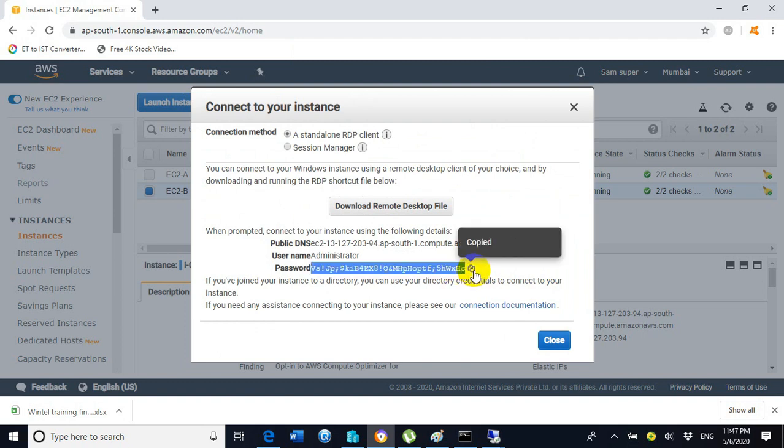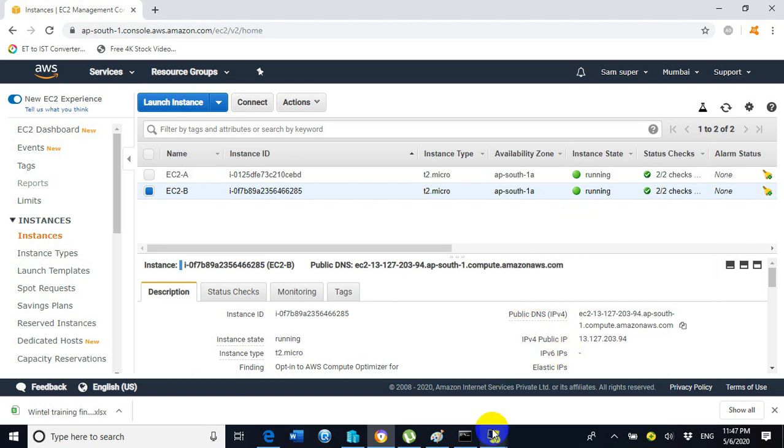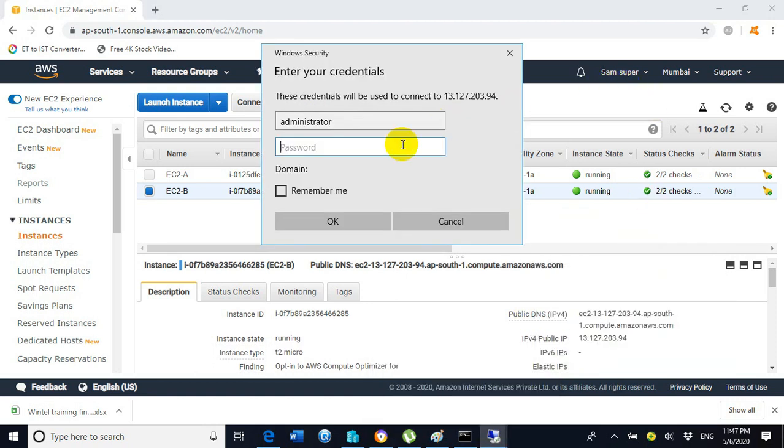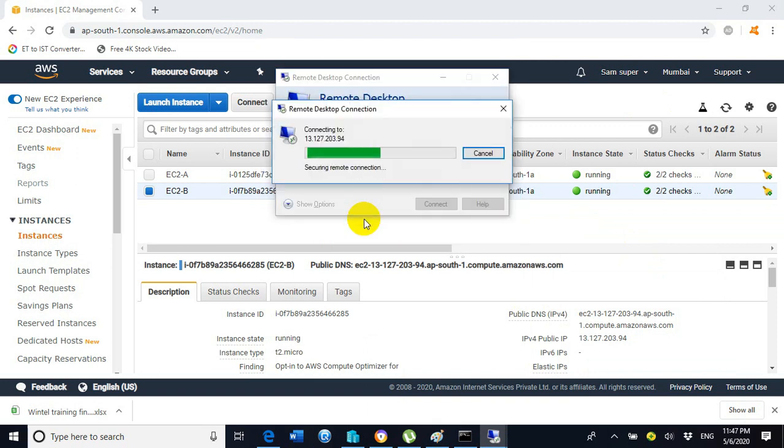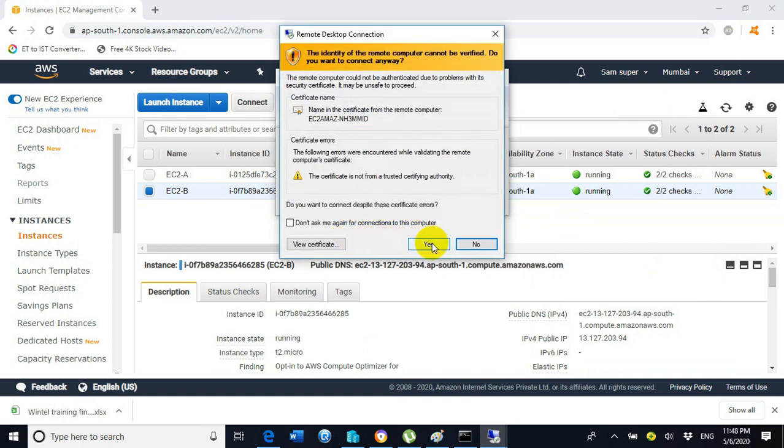Now copy the password, close it, and go to the RDP connection back again and press Ctrl plus V for pasting the password we just copied. Click on OK. Click on yes.